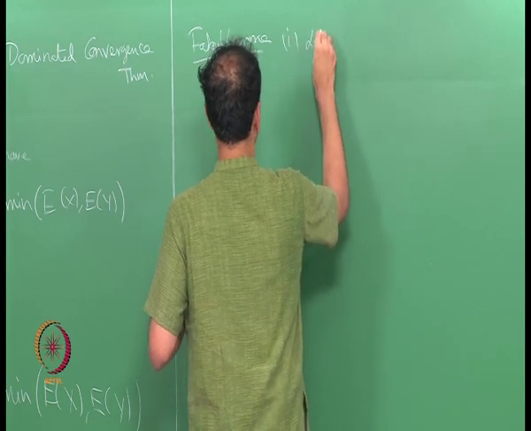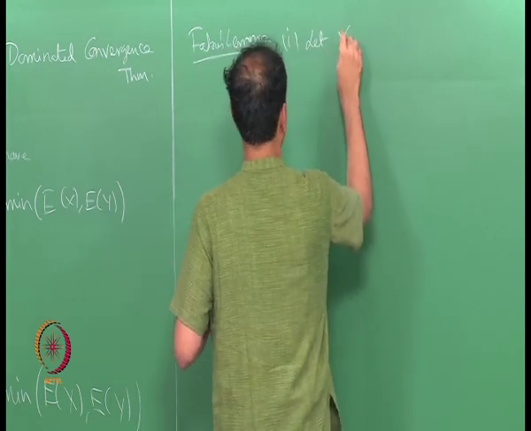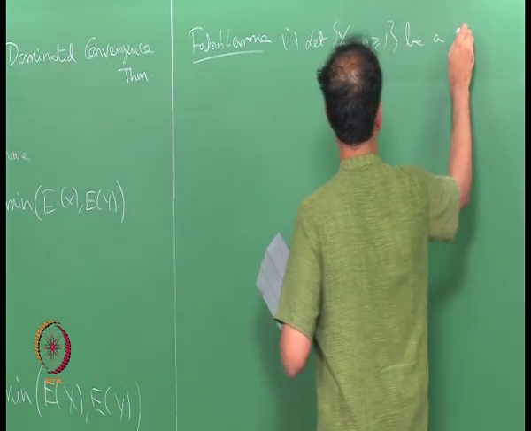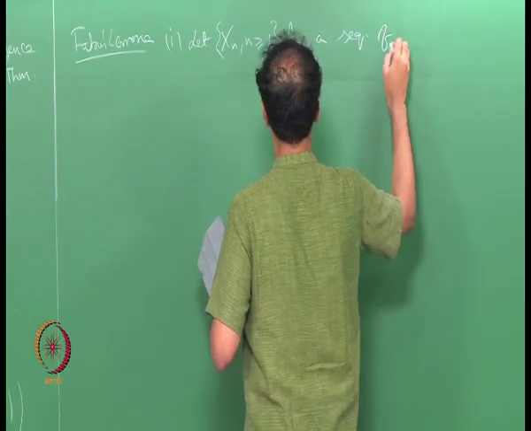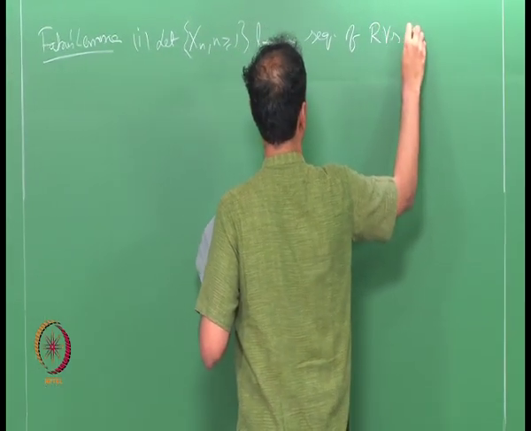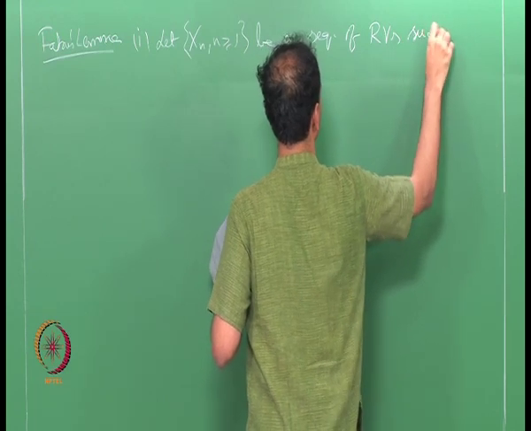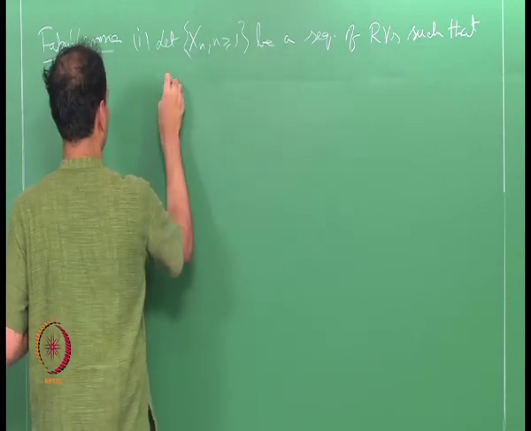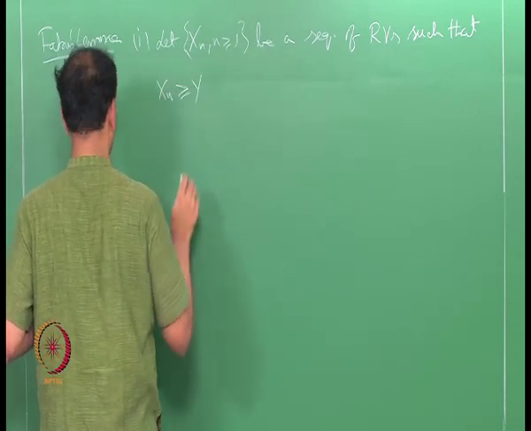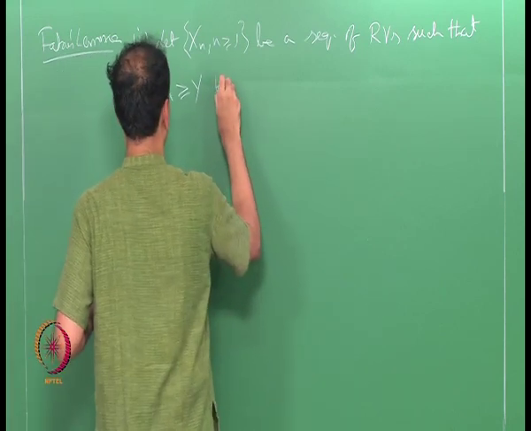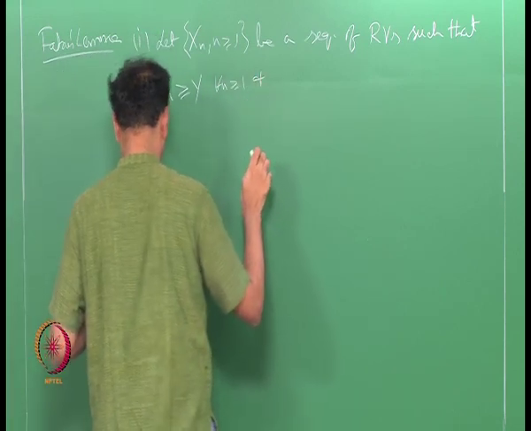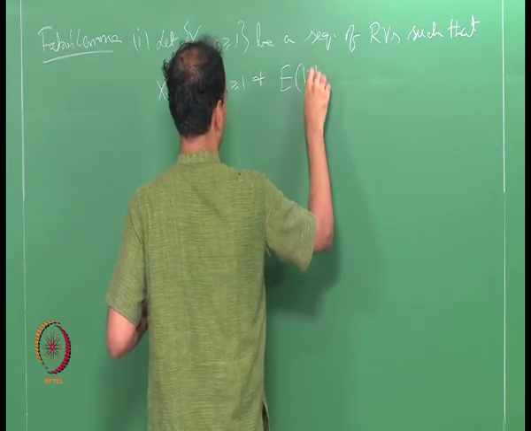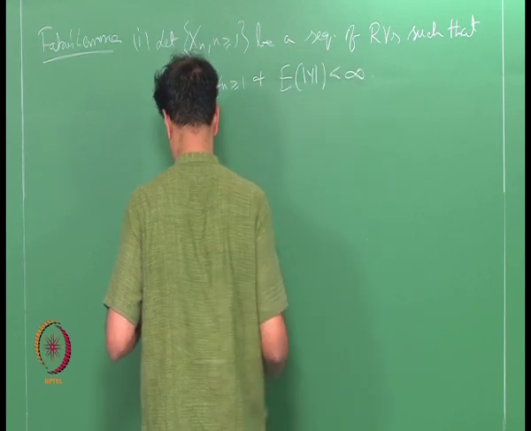Okay. So, Fatou's lemma. Let x n be a sequence of random variables such that x n is greater than or equal to y for all n, and expectation of absolute y is less than infinity.